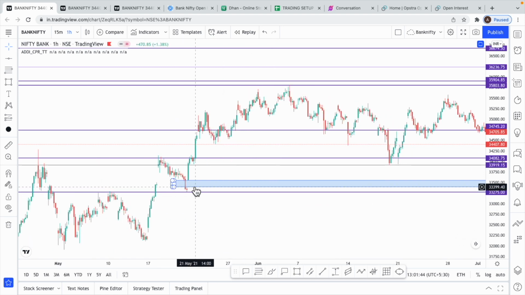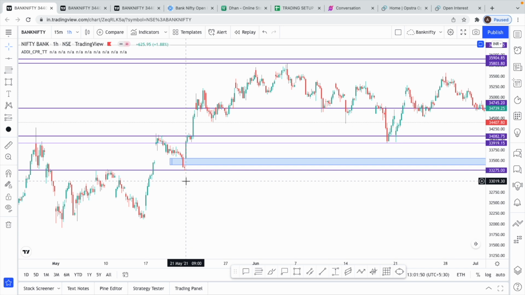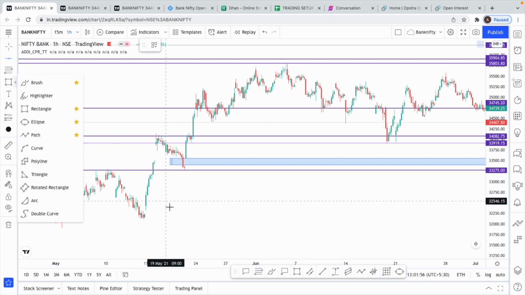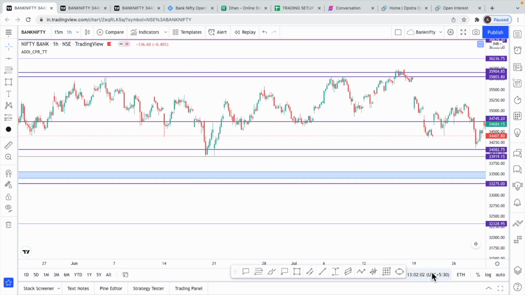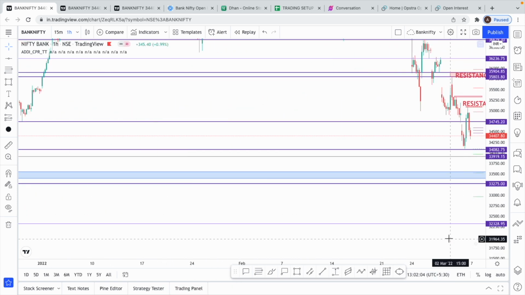And even if this gap breaks, this level we have of 33,290, and even if this is compromised, obviously not for Monday, but later on in the week, the next target would be the small gap over here and a target of 32,300. They're just extended targets, we're just marking and keeping.